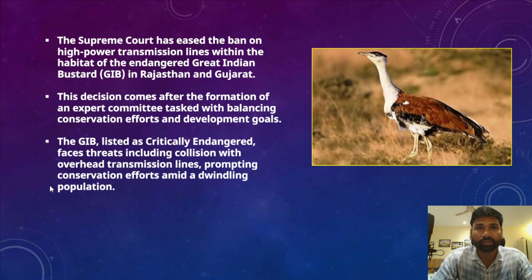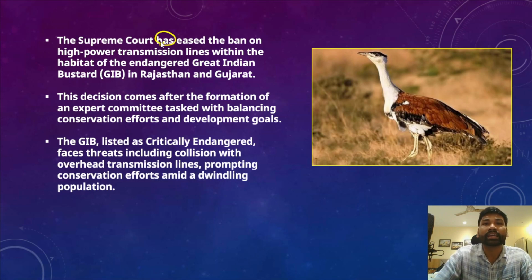If we talk about the context of this question, recently the Supreme Court has eased the ban on high power transmission lines within the habitat of the critically endangered great Indian bustard in Rajasthan and Gujarat. Please understand, the arid and semi-arid regions of Rajasthan and Gujarat are the primary habitat of the great Indian bustard. This decision of the Supreme Court comes after the formation of an expert committee, which was tasked with balancing conservation efforts and development goals.